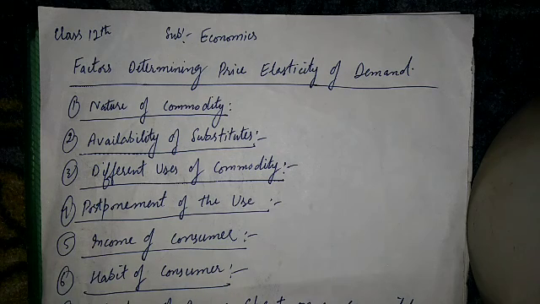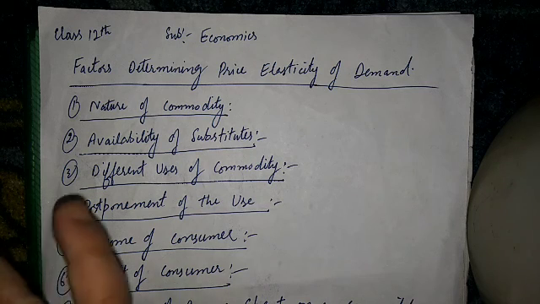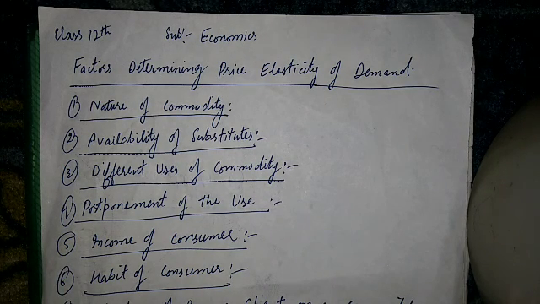Comforts like milk, cooler, fans, etc., have neither very elastic nor very inelastic demand. And jointly demanded goods like car and petrol, pen and ink, etc., have ordinarily inelastic demand. For example, rise in price of petrol will not reduce its demand if the demand for cars has not decreased.